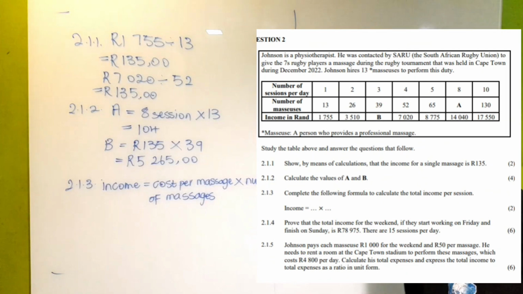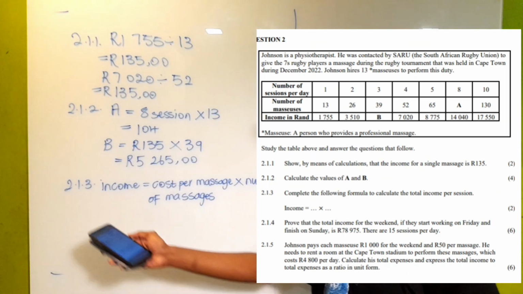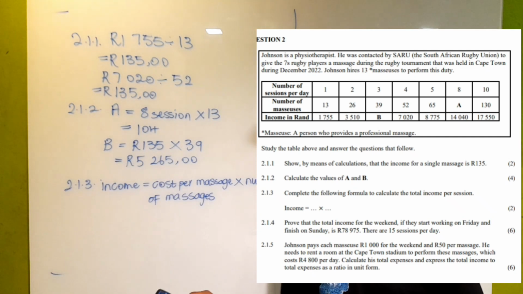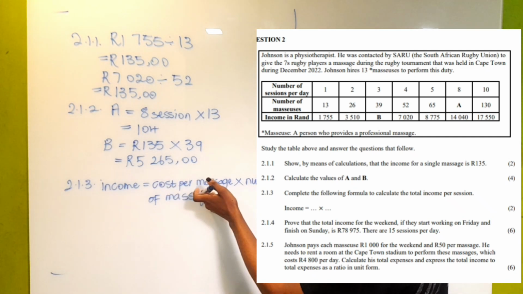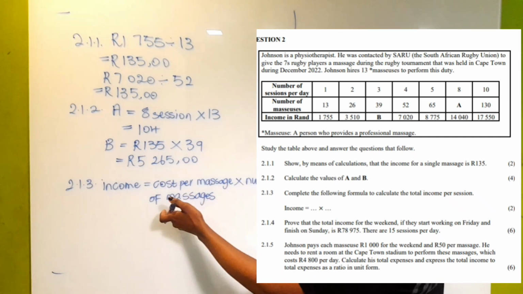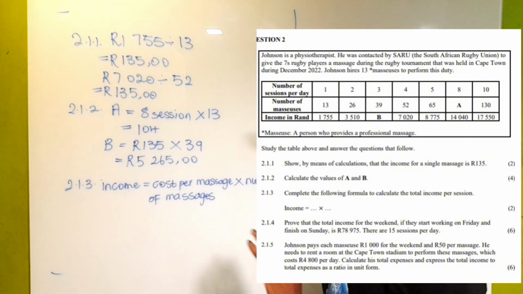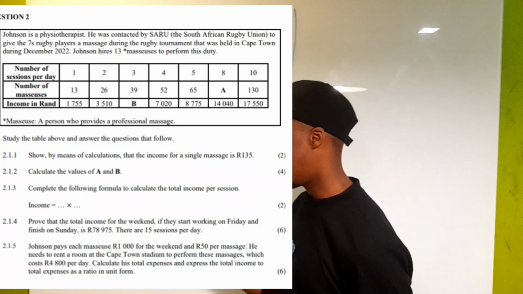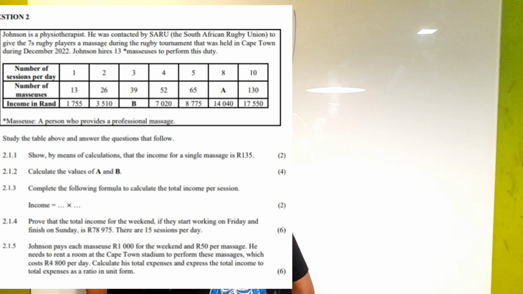So this is the formula that you can use to get the income that was made in a particular day. You just say cost per massage multiplied by the number of massages, and that is the formula. It's completed like that.